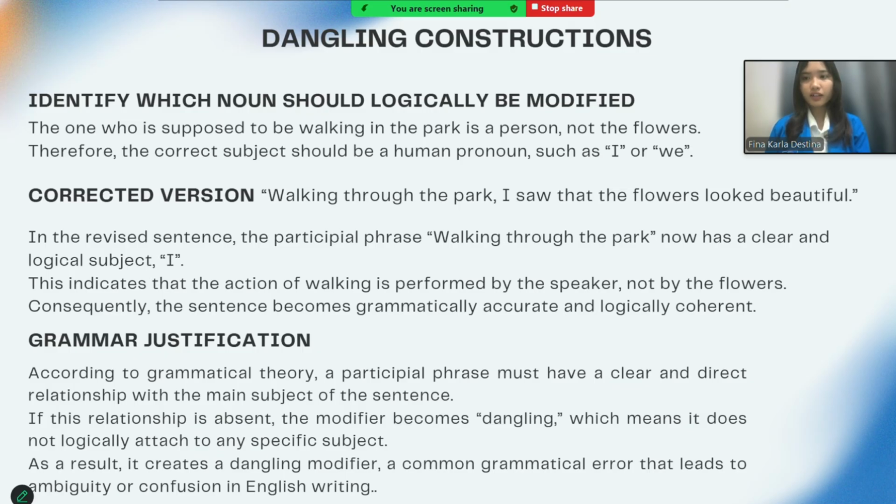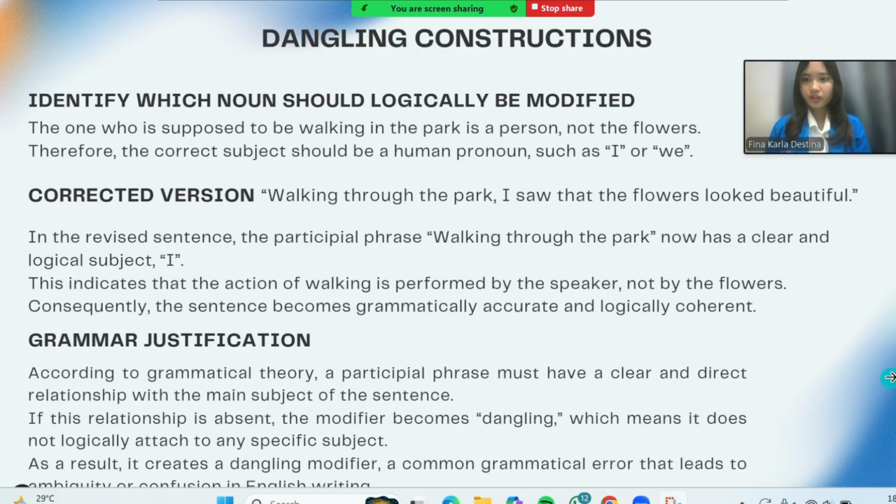In the revised sentence, the participial phrase is "walking through the park." Now a clear and logical subject is "I." This indicates that the action of walking is performed by the speaker, not by the flowers. Consequently, the sentence becomes grammatically accurate and logically coherent.